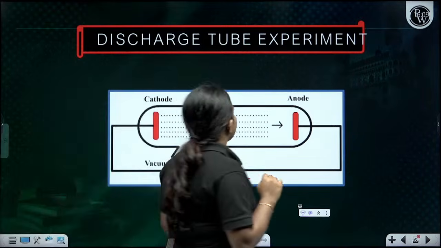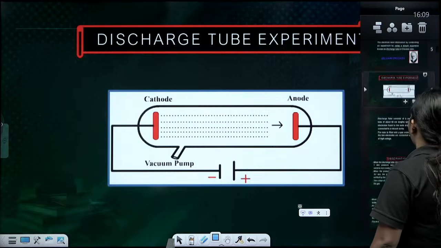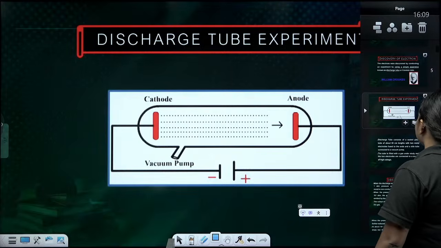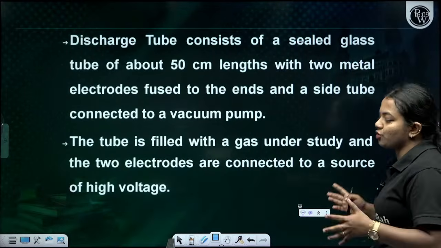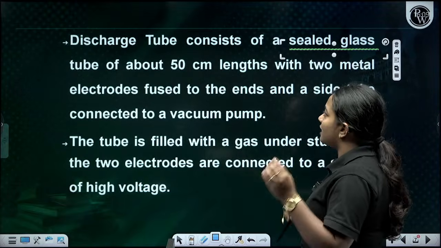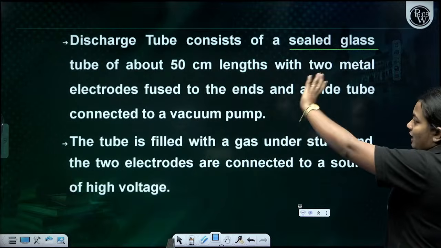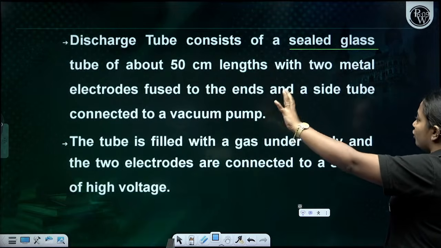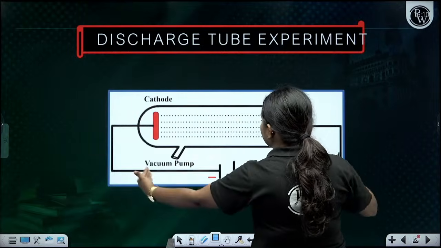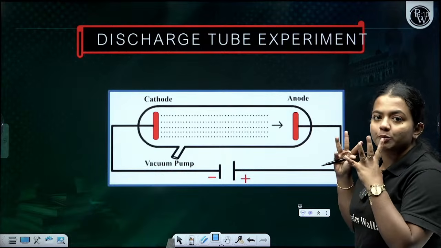First of all, we are going to discuss the cathode, the anode and the electron discovery. This discharge tube consists of a sealed glass tube, and the two ends of the glass tube have electrodes connected to batteries. So this is the basic model of the discharge tube.